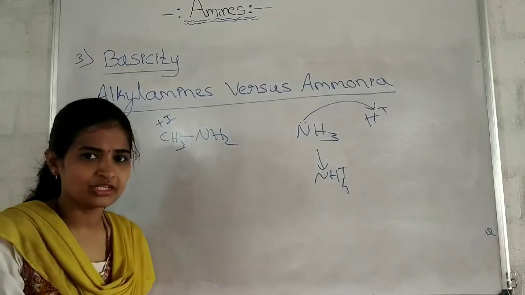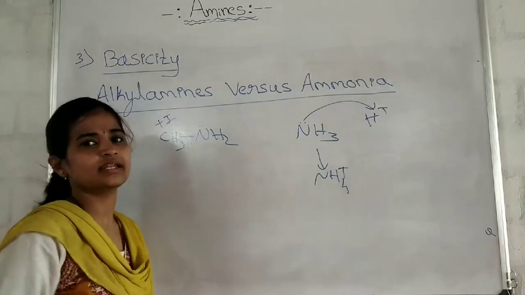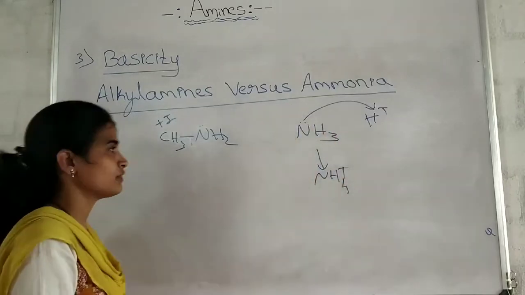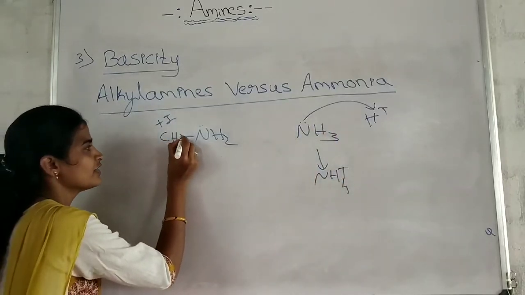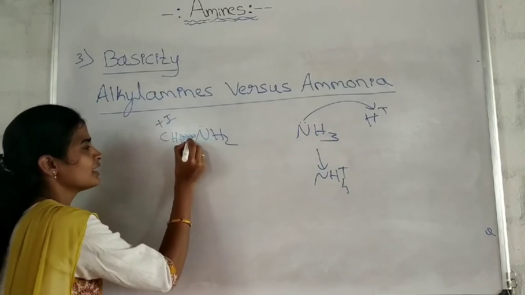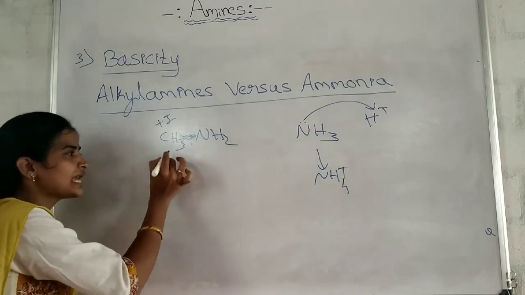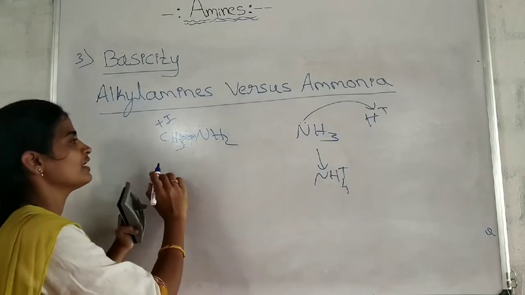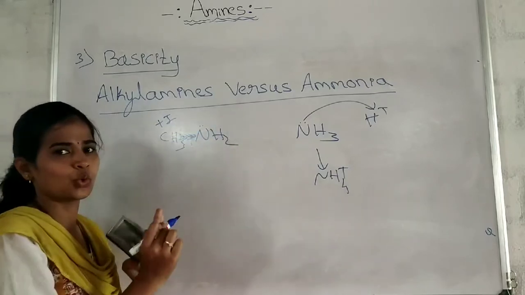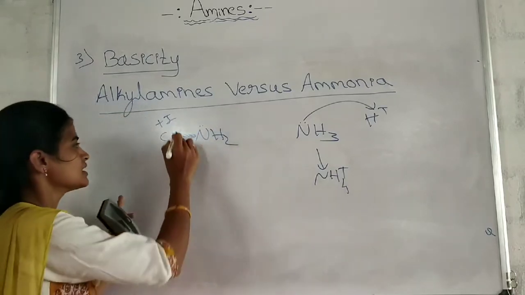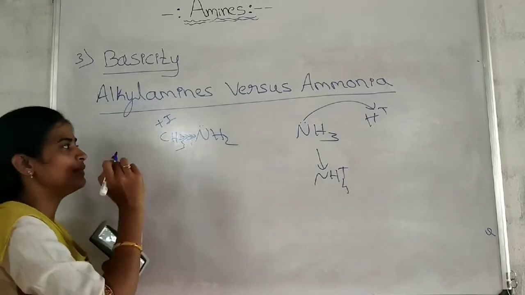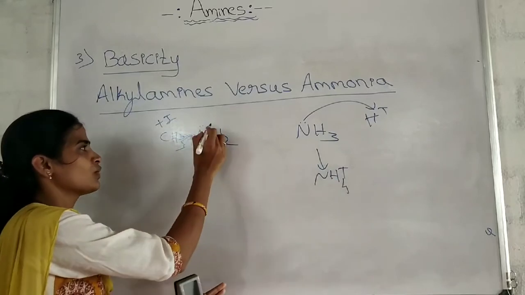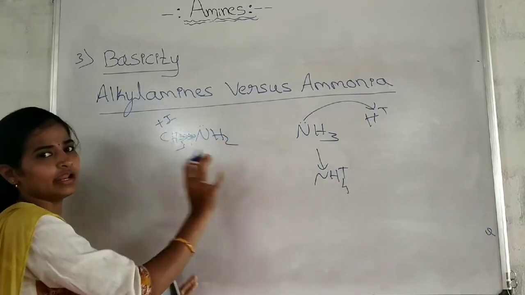Plus I effect means electron releasing tendency. The group releases electrons to the other one. This is how we indicate electron releasing. This methyl group, being an alkyl group, pushes the shared pair of electrons towards the nitrogen.